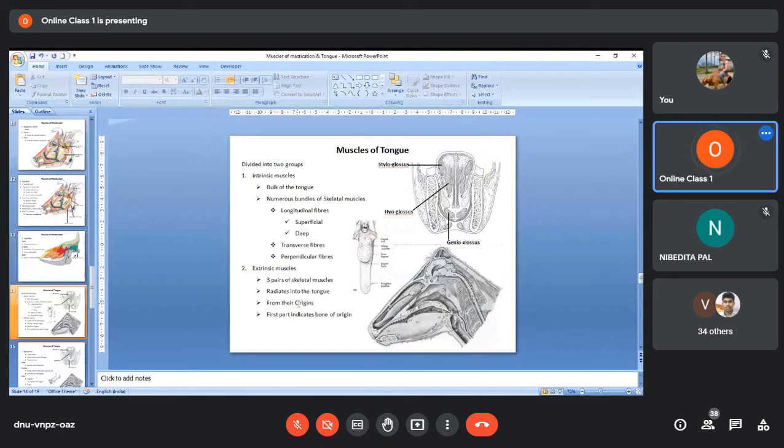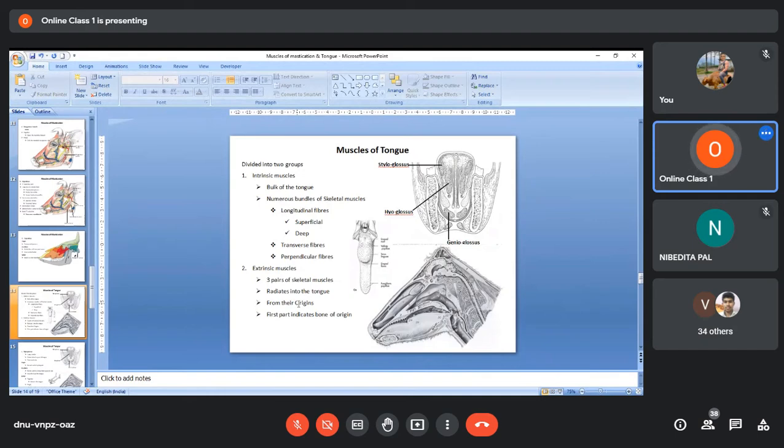So the next three muscles I would like to discuss are the muscles of the tongue. You see, the tongue is a highly mobile structure. You can rotate your tongue, you can move your tongue in various directions. It is a highly mobile structure, and that movement of the tongue is a voluntary movement. It is not involuntary. You can willingly move your tongue to the right, to the left, to the top, to the bottom, or you can curve it to some extent. You cannot actually rotate it.